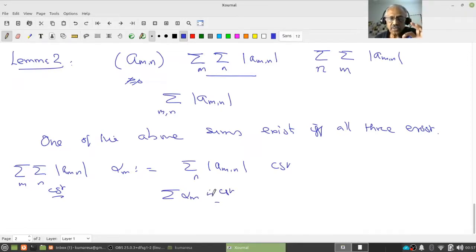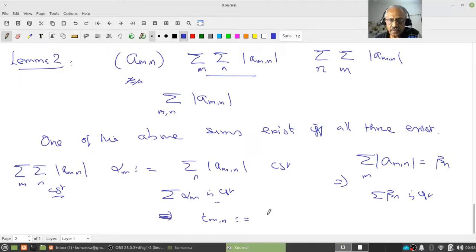Then what do you want to conclude? You want to conclude that the sum over m of |a_mn| is convergent, so call it beta_n, and then the sum of beta_n is convergent. And the third says, let us put t_mn equal to the sum over j equal to 1 to n, i equal to 1 to m of |a_ij|, then t_mn is convergent.